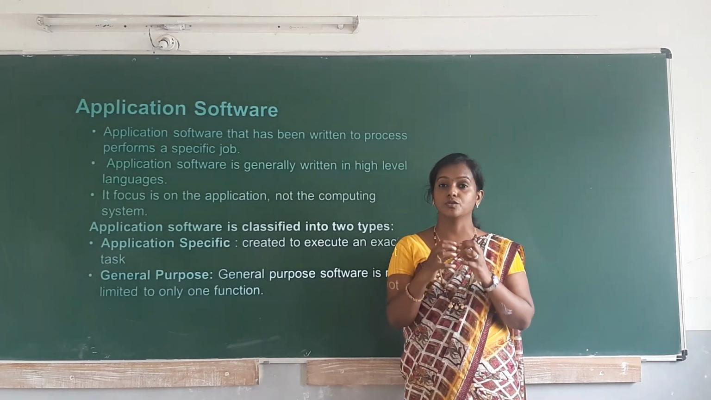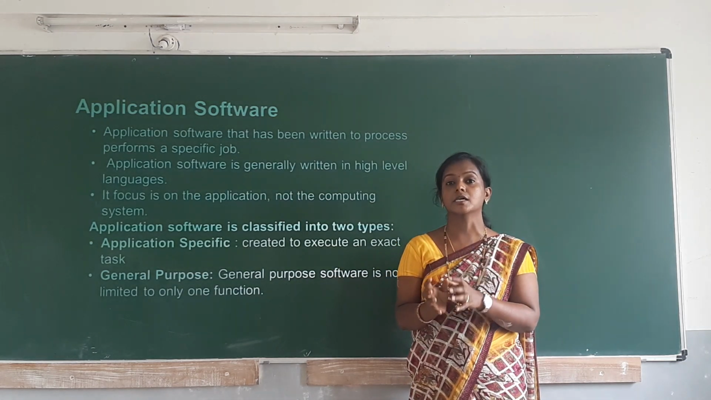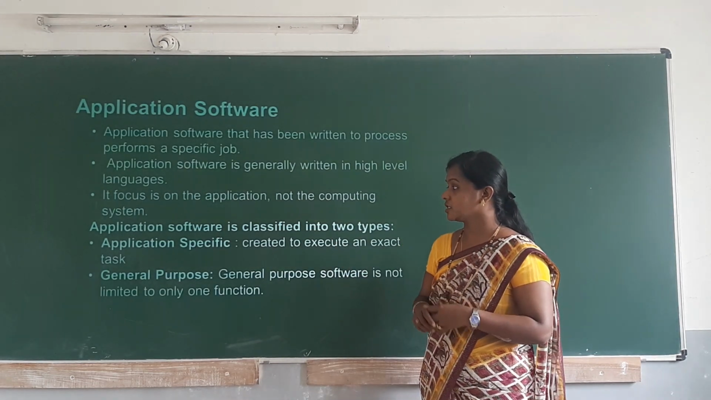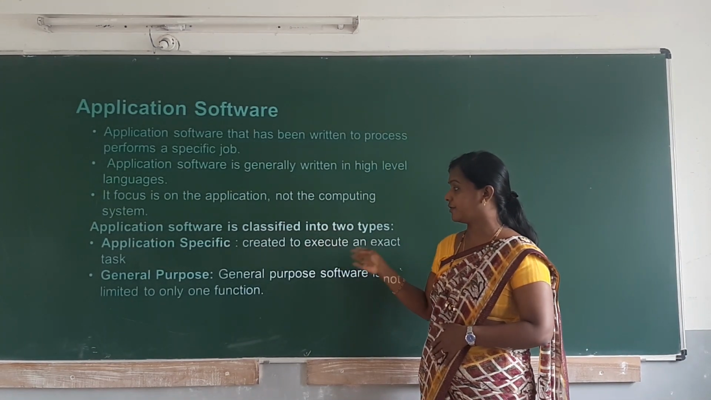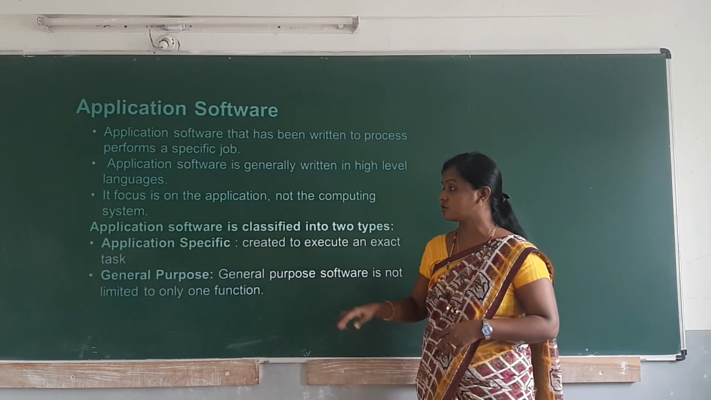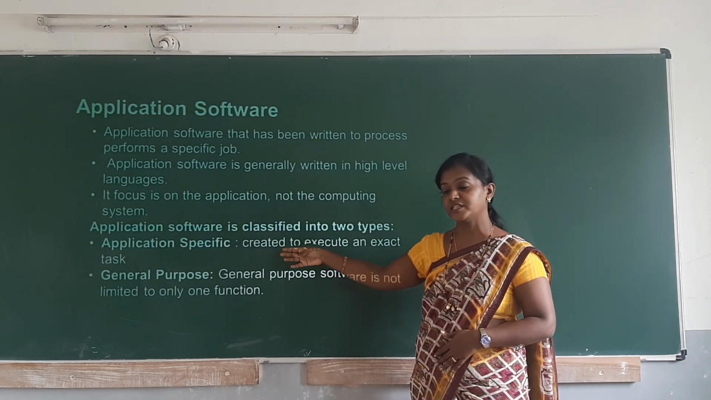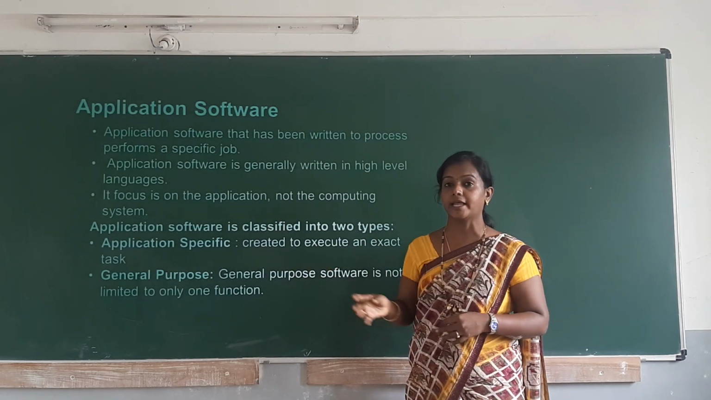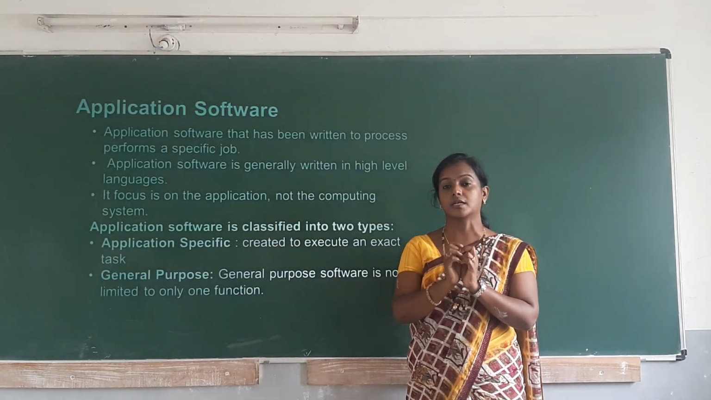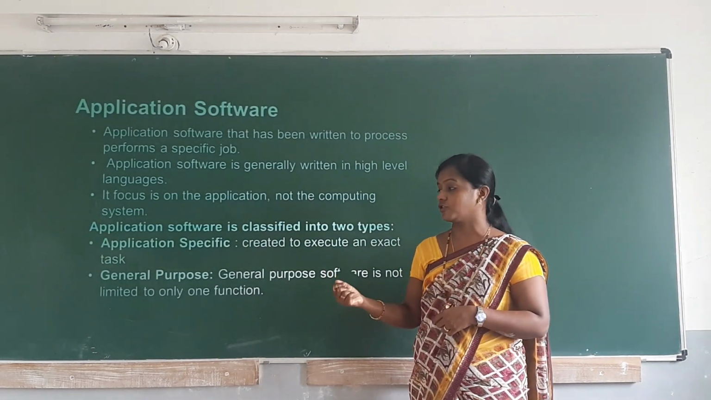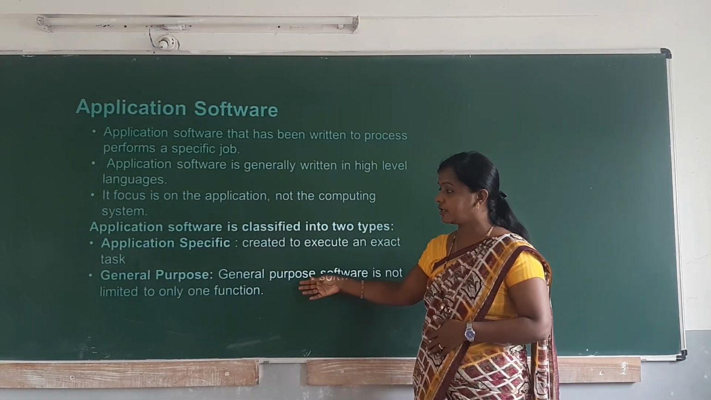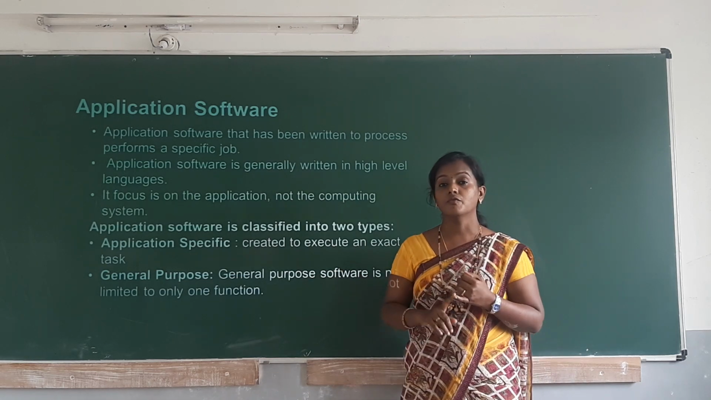So which is used to do some particular task with the help of the computers. So that is application software. Here we have two different types of application software. One is application specific. It is created to execute an exact, particular task only; we use this type of software for that. And general purpose software is not limited to only one function.